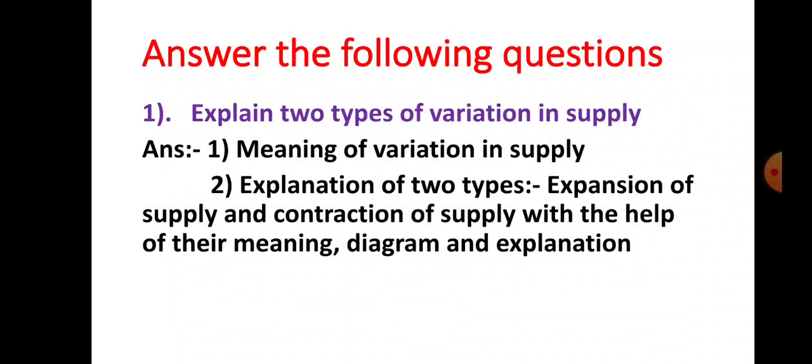Okay, let us see the next question. Answer the following questions. This is a 4 marks question in your theory paper. First question is here: explain 2 types of variation in supply. How to write down the answer to this question? Number 1, you have to write the meaning of variation in supply. What is a variation in supply? And number 2, explanation of 2 types of variation in supply, that is expansion of supply and contraction of supply, with the help of their meaning, diagram, and their explanation. Then only you will get 4 out of 4 here.